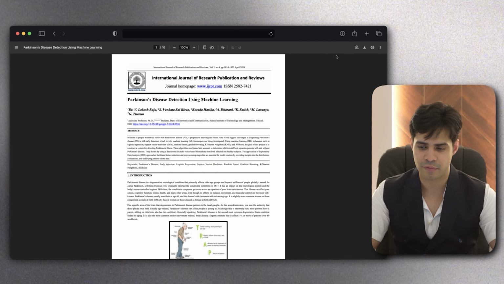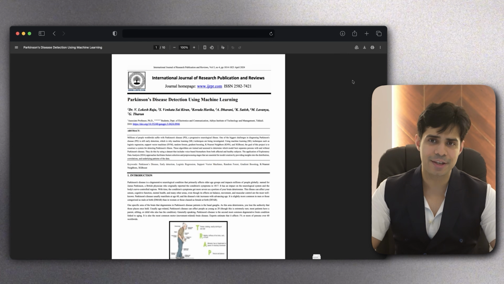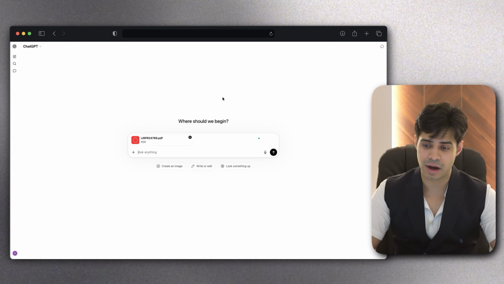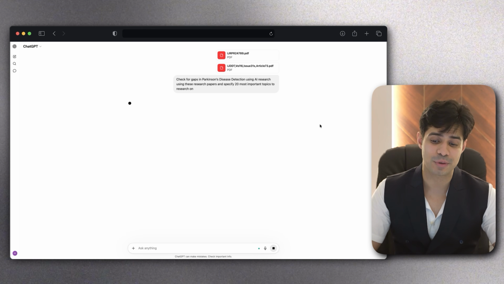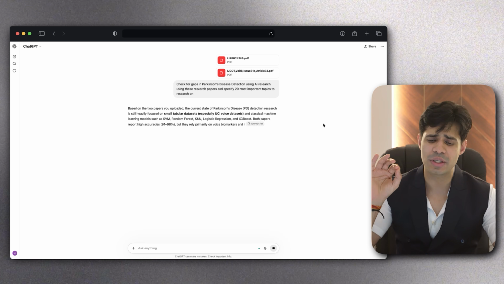So here I downloaded the first one. Here's the second one. And then I'm going to go onto ChatGPT. I will upload these documents right over here, and I'm going to ask ChatGPT to check for gaps in Parkinson's disease detection using AI research using these research papers, and specify the 20 most important topics to research on. And ChatGPT is going to do its magic and tell me exactly where the research gap lies.